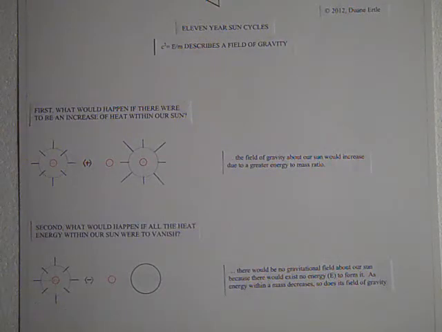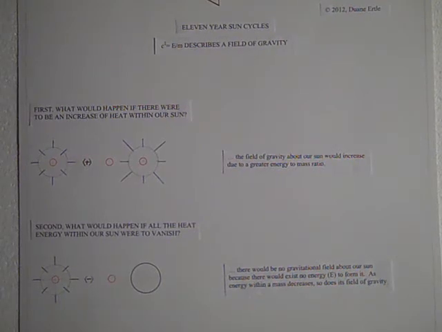In that gravity performs work, it has to have an energy source, and that's what we're going to examine. The energy source for our gravitational field that exists within the sun as well as our planet. I'm going to ask 4 questions and then give an answer to them. And in asking these 4 questions, you'll understand why a field of gravity exists and why it is actually a variable.